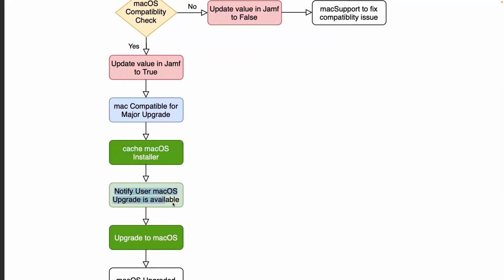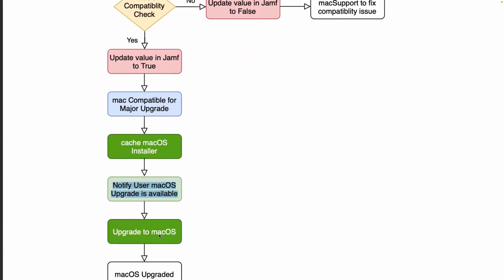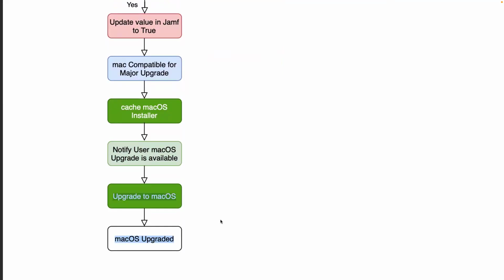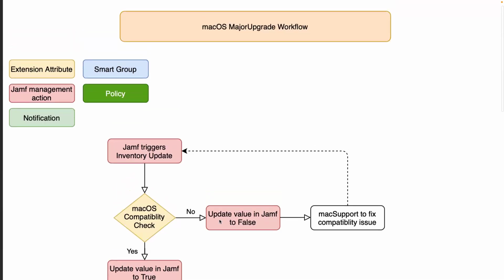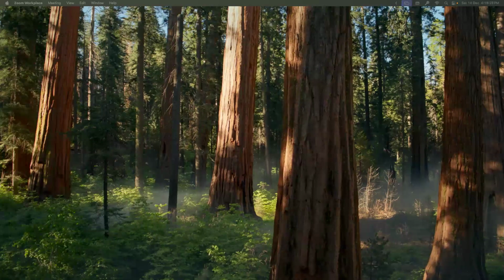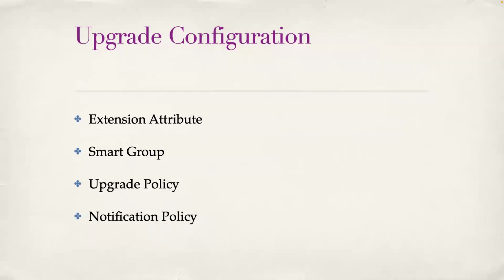When the user sees the notification, they will click on view to see the upgrade policy. It will take them to Jamf self-service, where they will see the upgrade macOS policy. They will click on upgrade and it will upgrade the machine to the latest operating system. So this is the workflow. Now let me break this down into pieces and show you how it actually works technically. So in the upgrade configuration, we need four pieces: extension attribute, smart group, upgrade policy, and notification policy.